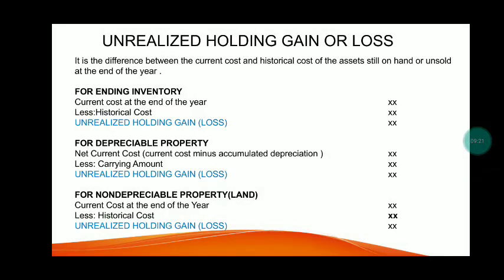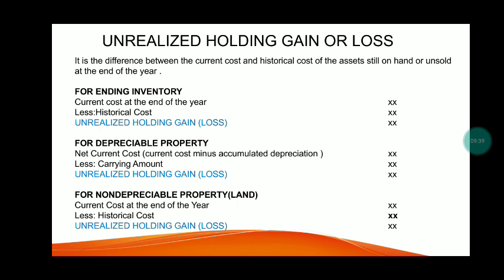Let's proceed to the unrealized holding gain or loss. It is the difference between the current cost and historical cost of the assets still on hand, or unsold, at the end of the year. For ending inventory, it is the current cost at the end of the year less historical cost.